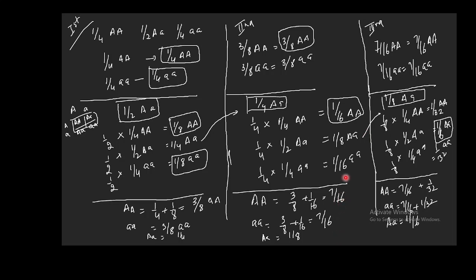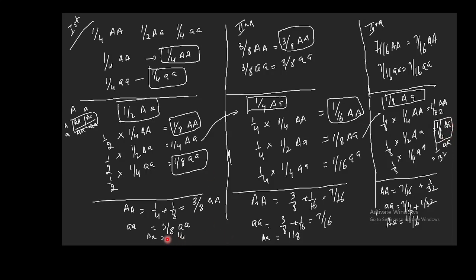Now these 7 by 16 plants will produce 7 by 16 AA, and similarly the 7 by 16 small a plant will produce 7 by 16 small a. Now the initial frequency is 1 by 8, so you need to multiply these things, 1 by 4, 1 by 2 and 1 by 4 to 1 by 8, and you will be getting 1 by 32 capital A, 1 by 16 capital A small a and 1 by 32 small a plant. So you need to combine 7 by 16 capital A plant with 1 by 32 capital A. Similarly, 7 by 16 small a plant to 1 by 32 small a, and this time the heterozygosity is going to be 1 by 16.